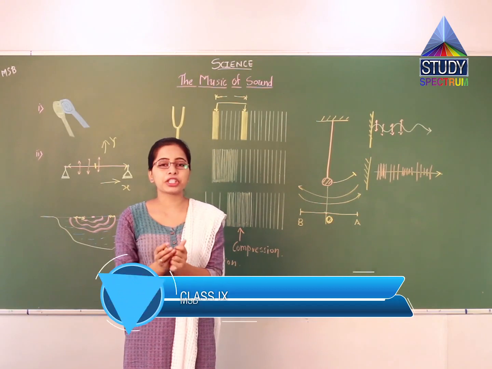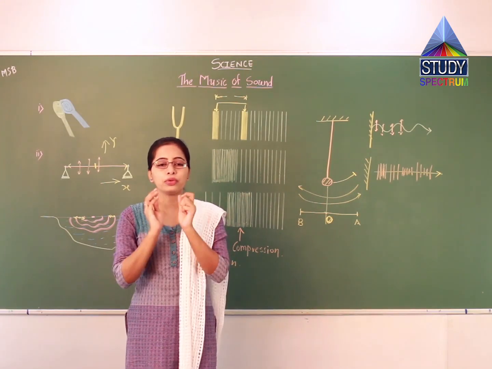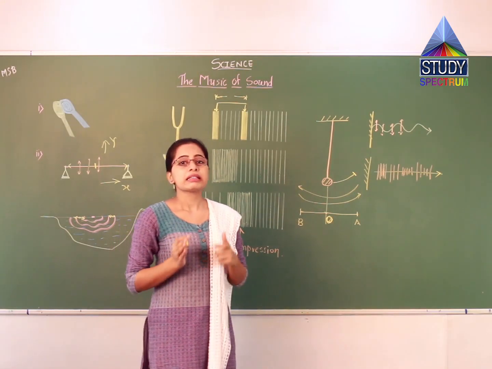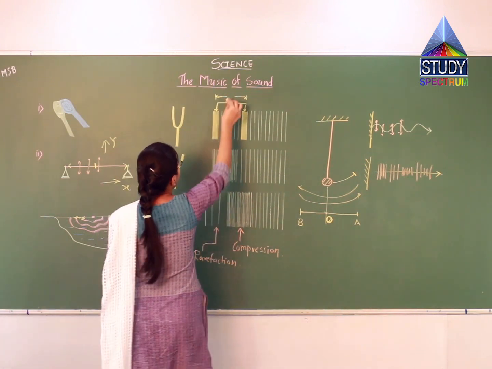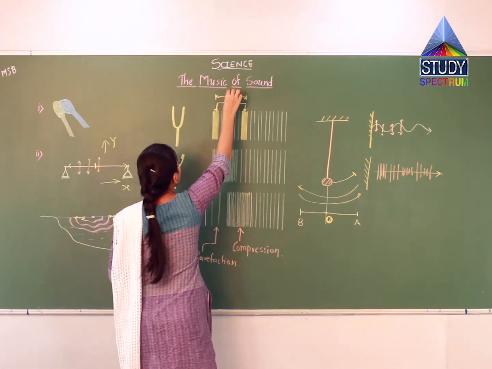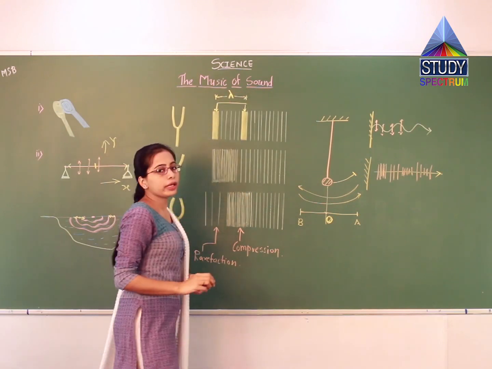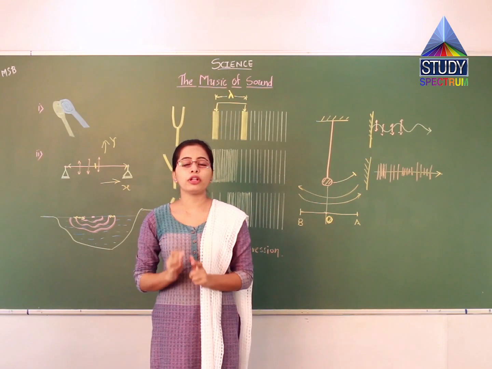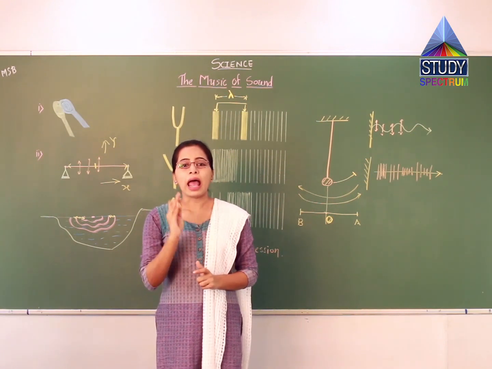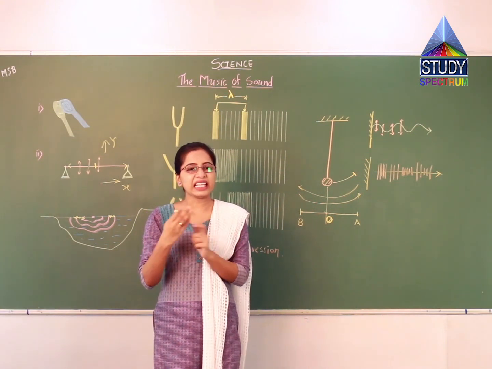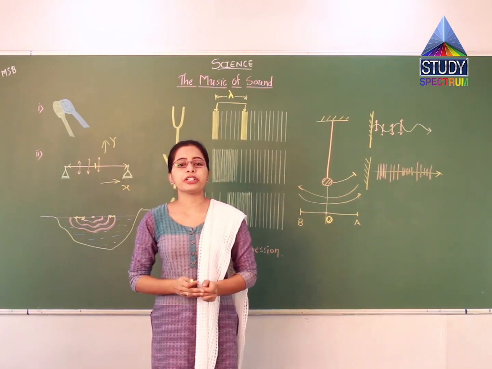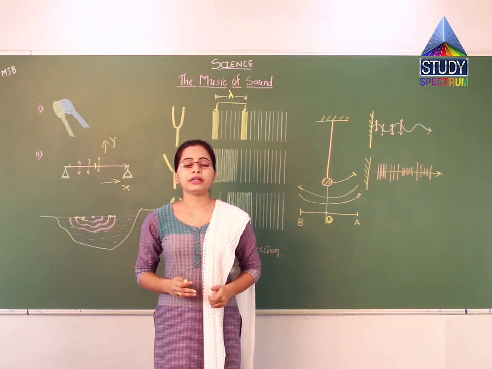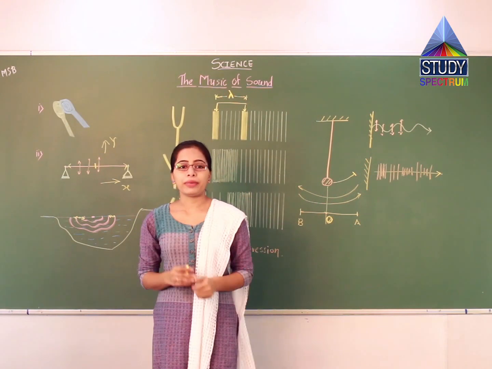It is denoted by a symbol, this symbol is known as lambda. This is a Greek symbol, and since it is length, it is measured in meters and represented by lambda.